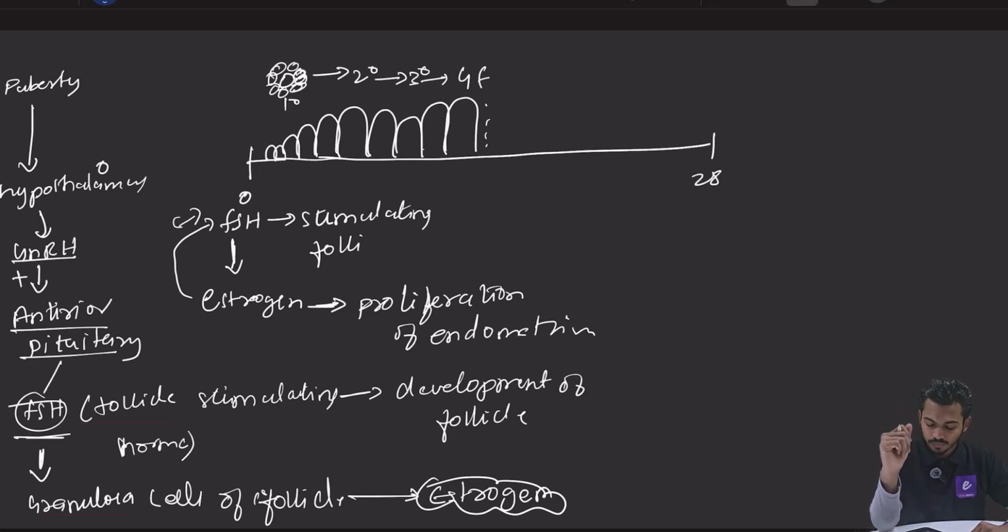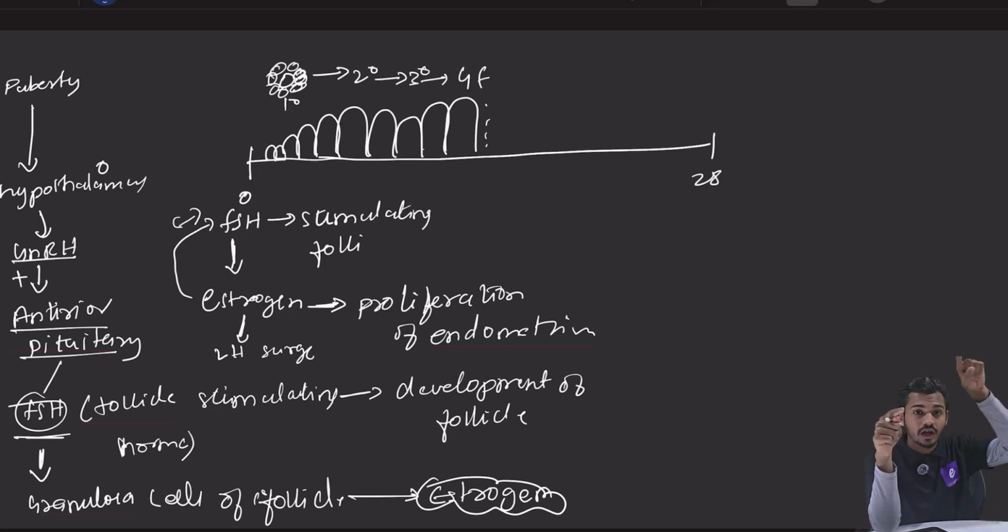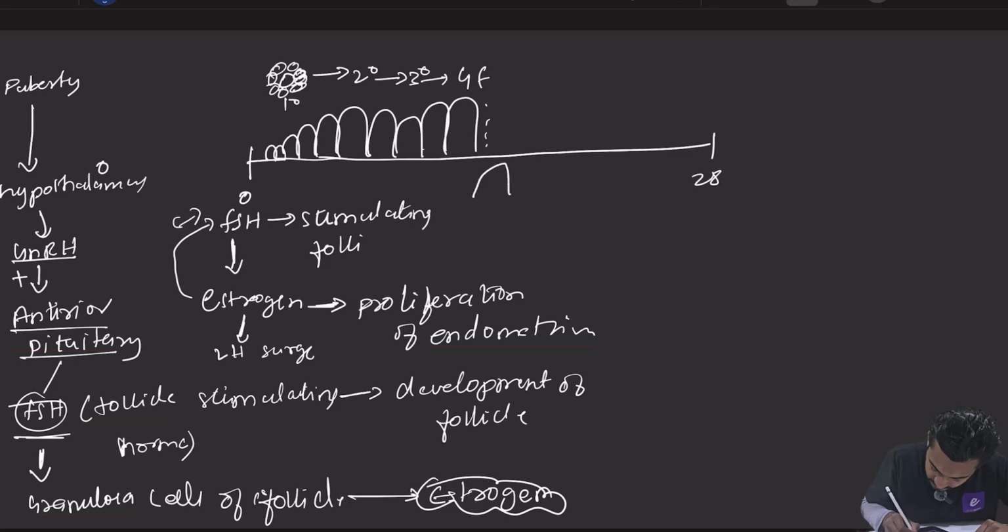Right? So this is the second function, what estrogen will do. The estrogen also has a third function. What is the third function? This estrogen will bring LH surge. When estrogen reaches its peak, it stimulates the release of LH. Estrogen क्या करेगा दोस्तों? It has a negative feedback on FSH, but it has a positive feedback on LH, जिसकी वजह से क्या होगा, this estrogen will lead to LH surge. So here there will be LH surge. यहाँ पे LH surge होगा.